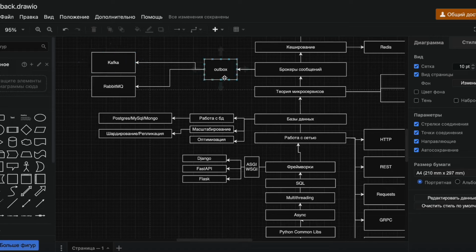So what is the outbox pattern? When we work with our messages in Kafka, RabbitMQ, naturally, our message can slip away somewhere, but why would we want that to happen? We can take our message that we want to send and put it into some kind of storage. This could be a database, maybe an outbox table in the DB. Once it's in there, our broker will read it from that location.